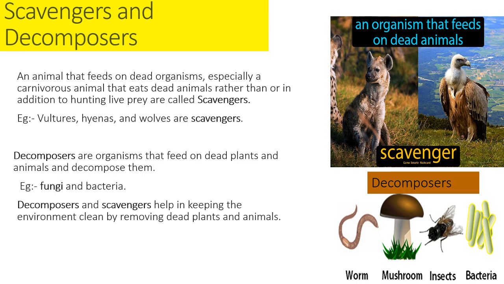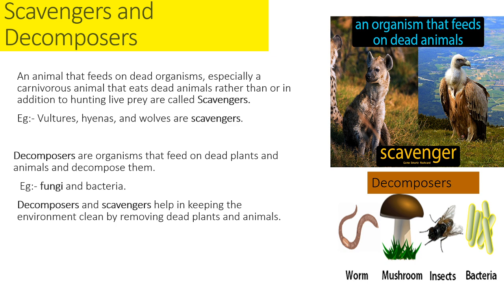So there are other types of animals called scavengers and decomposers. What are scavengers? An animal that feeds on dead organisms, especially a carnivorous animal that eats dead animals, is called a scavenger. They also eat live animals, but they prefer dead animals. Examples: vultures, hyenas, and wolves are called scavengers.